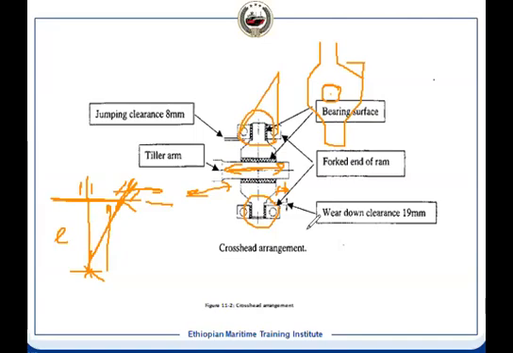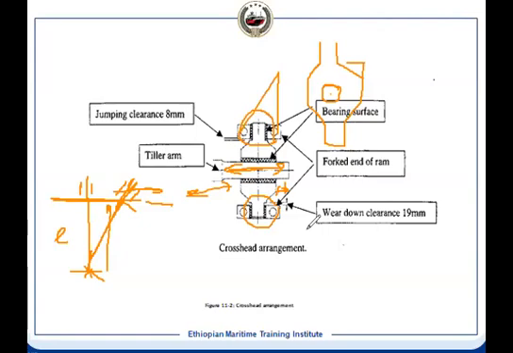Yeah, Deyut, tell me. Yes, Chief. So the hole for the crosshead is bigger than the tiller arm diameter, because otherwise, if it is moving on the same axis, it will be a mechanical locking, I guess.